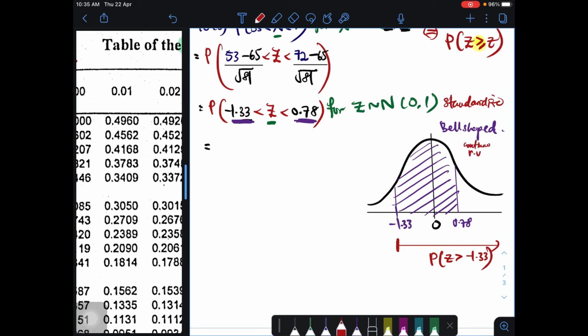Okay, remember this is continuous random variable, tak kisah equal ataupun tidak. So just know that daripada hujung ni negatif 1.33 ni, hujung ni pergi tolakkan dengan dari situ, di mana kita panggil dia probability of Z is more than 0.78. That is how we do it. It's just the same thing. So probability of Z is more than negative 1.33 minus probability of Z more than 0.78.